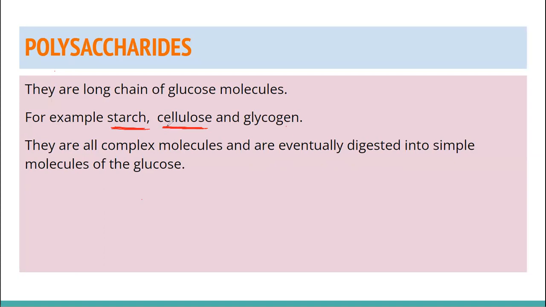So if you are eating green vegetables, you are consuming cellulose because cellulose makes the cell walls of the plants. Glycogen. Glycogen is stored in the cells. So starch, cellulose, and glycogen are all polysaccharides consisting of many molecules, and when all three of them are digested in our digestive system, finally they will be released in the form of glucose in our blood.